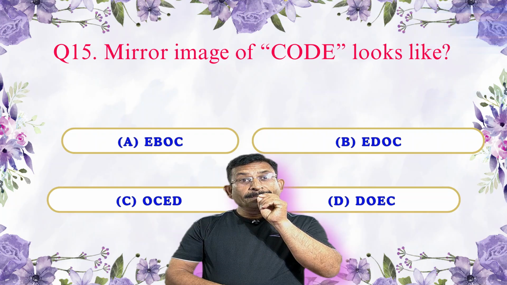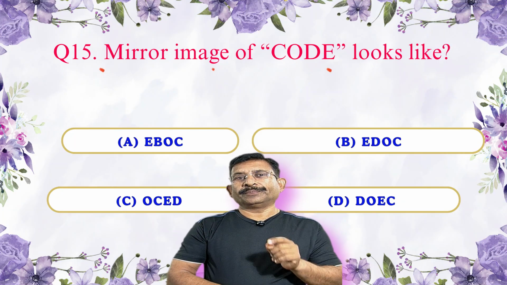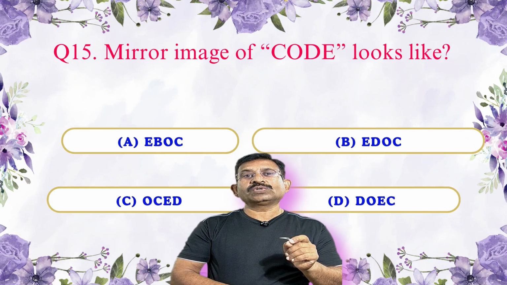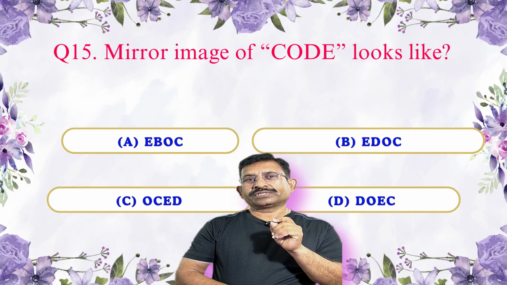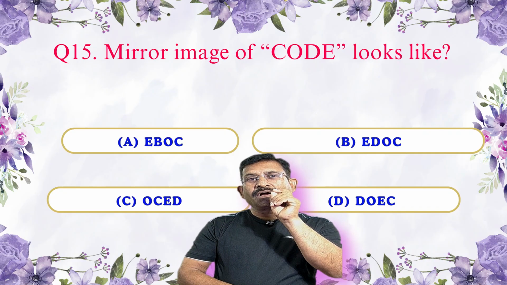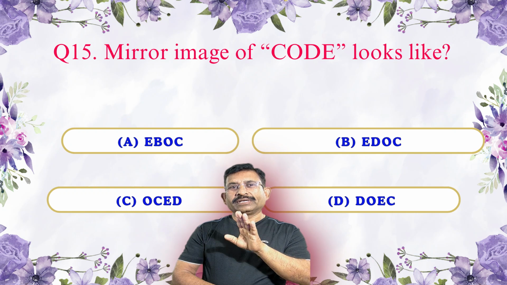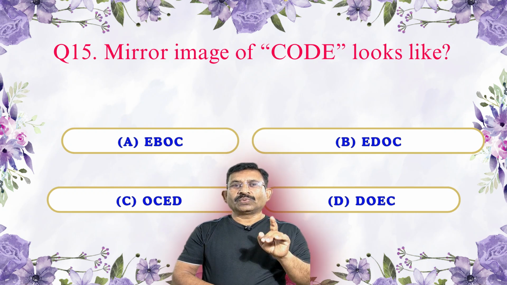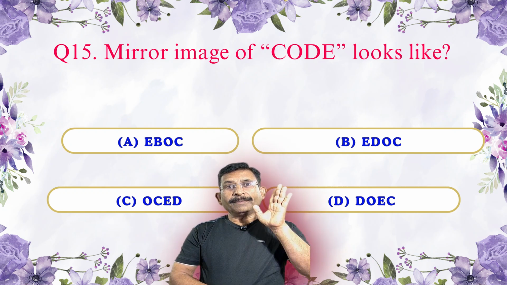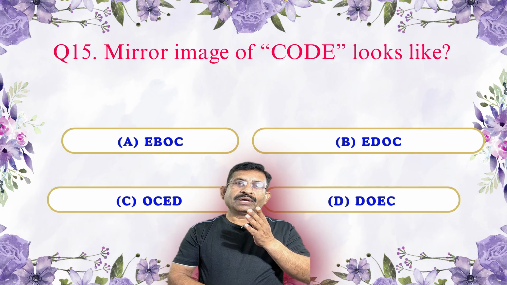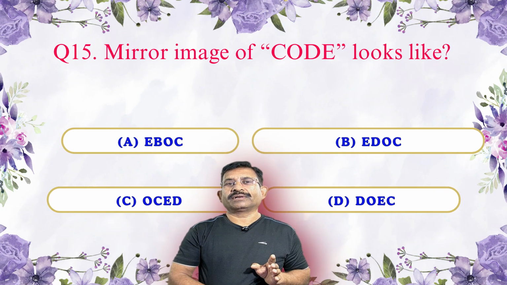Next question: mirror image of CODE looks like what? The alphabetical word CODE, as we observe it in the mirror.